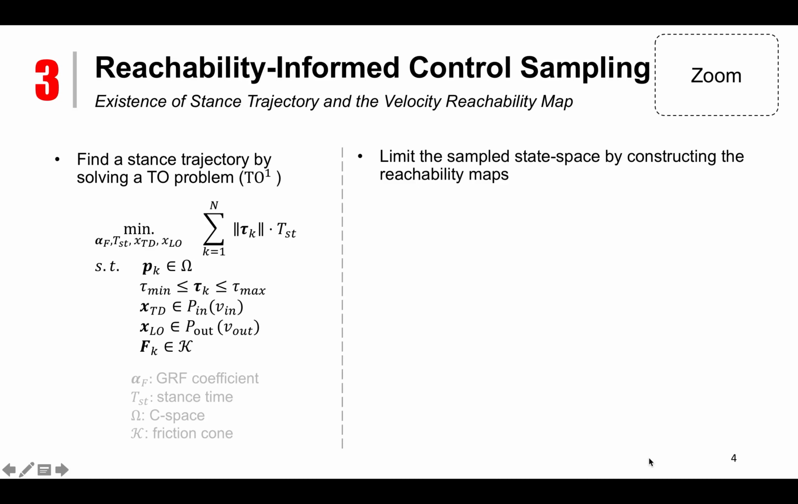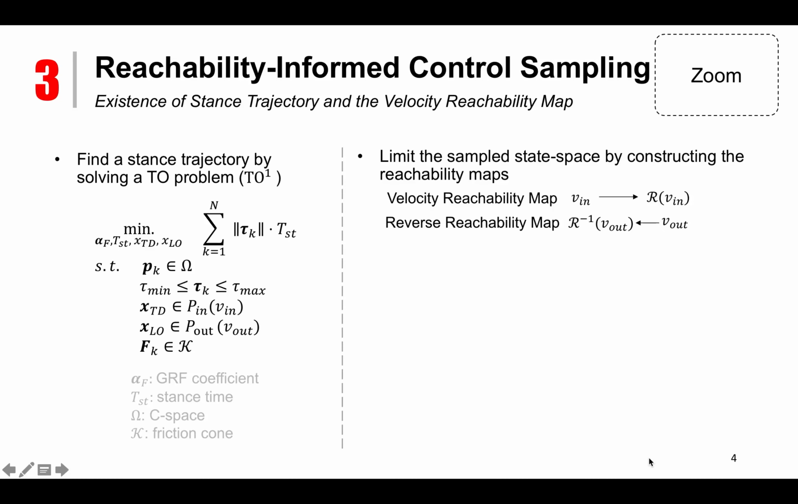If we randomly sample the V_in and V_out pair to get a sequence of parabolas, then the success rate of solving the TO problem, as shown on the left-hand side, is low. To limit the state space that we sample, we pre-compute an approximation of the reachability map offline and use it online in the sampling-based planner to increase the success rate of solving the TO problem. And if we can increase the success rate, then we can speed up the planning process.